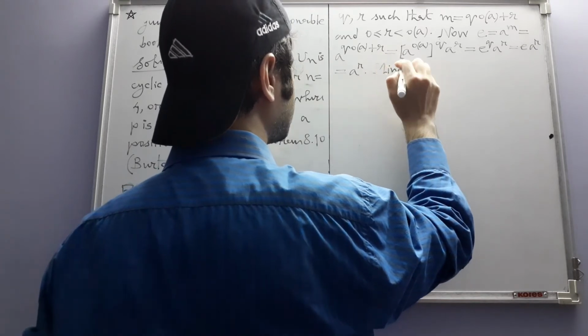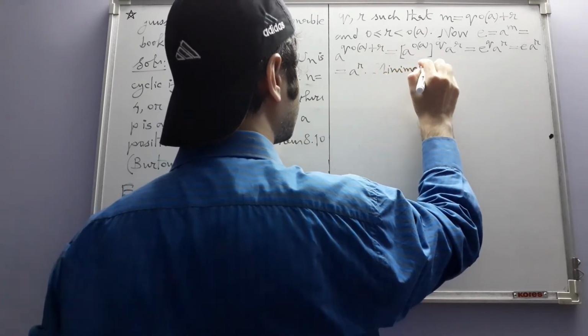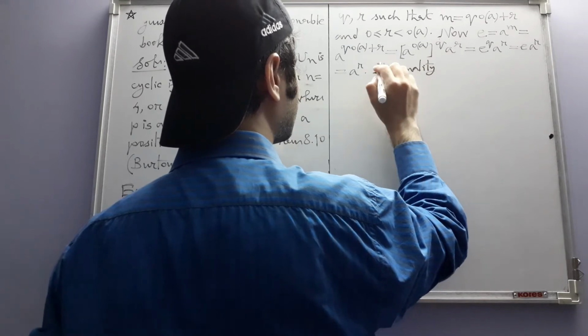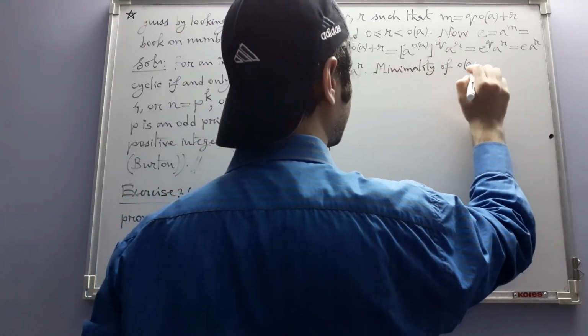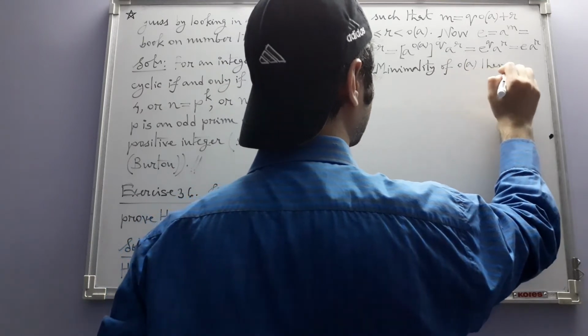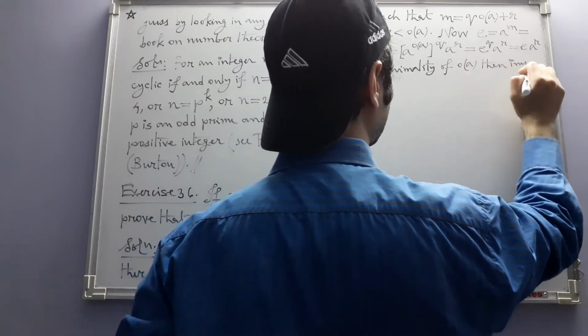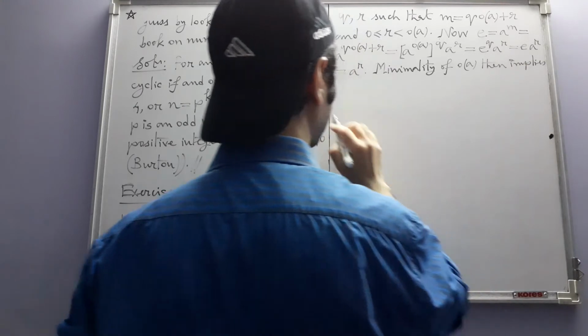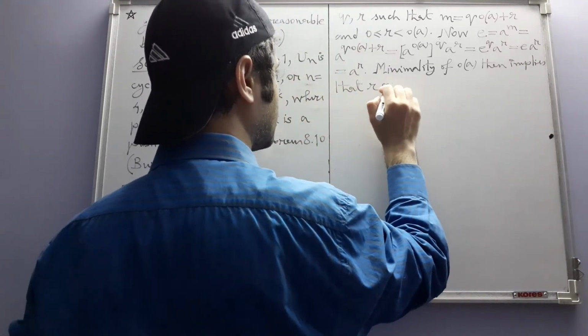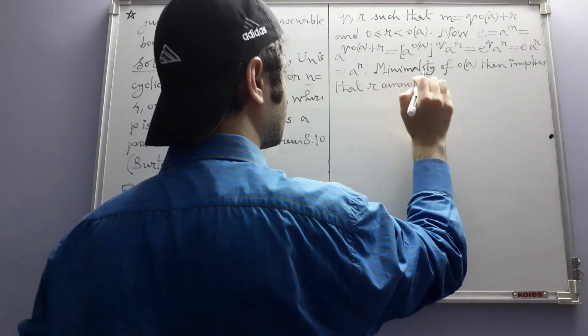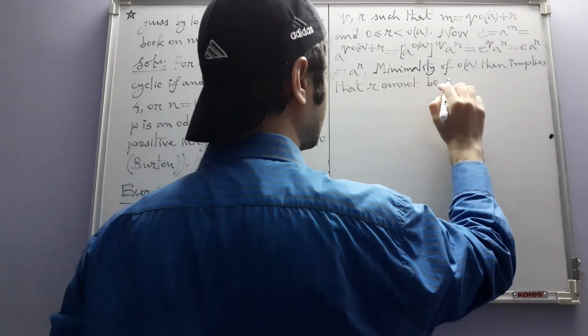Minimality of order of A then implies that R cannot be positive.